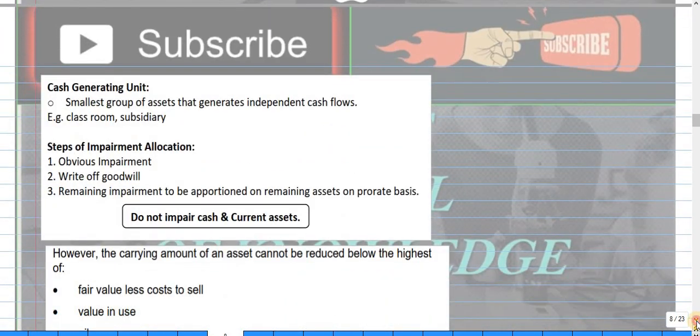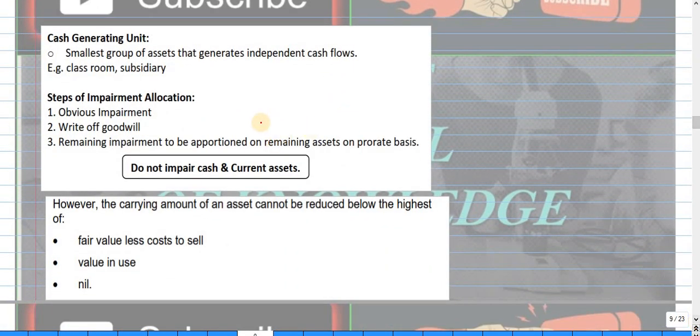Let's talk about cash generating units. A cash generating unit is actually the smallest group of assets that generate independent cash inflows. So, the smallest group of assets that generate independent cash inflows. Okay, a step for the allocation. If we have a cash generating unit and an impairment loss arises because of the cash generating unit, how will you allocate the impairment loss to the cash generating unit?